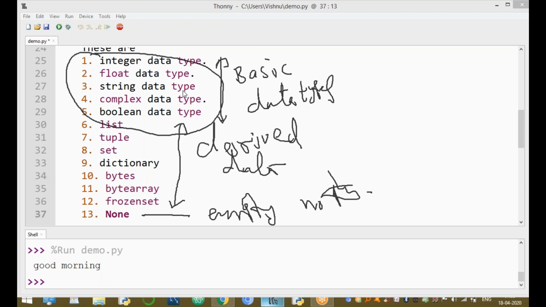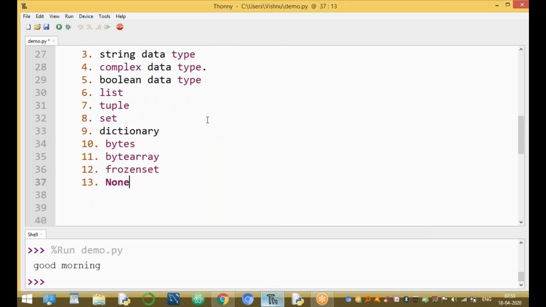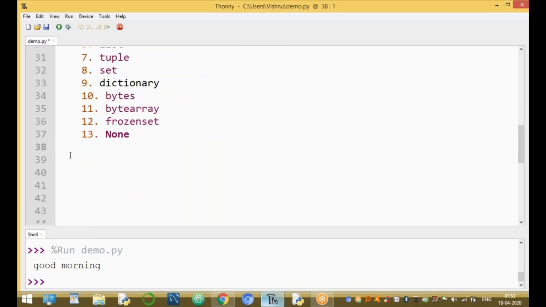First five are the basic data types. These are available in any programming language, but in different formats. So first of all, what is the integer type? The first one is the integer data type.